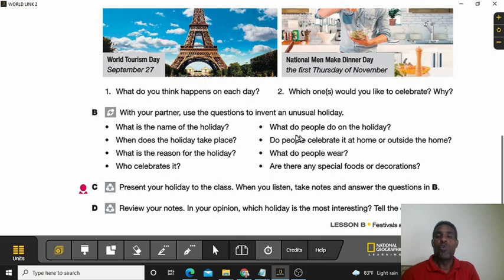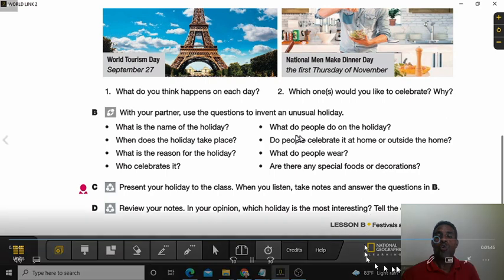What flyer, Mr. Reyes? Yes, you put the picture, the name of your holiday, and then on the bottom, you will start answering those questions, all right? The name of the holiday, where does it take place, what do people do, and all this information about your holiday, you can put it there in a flyer.